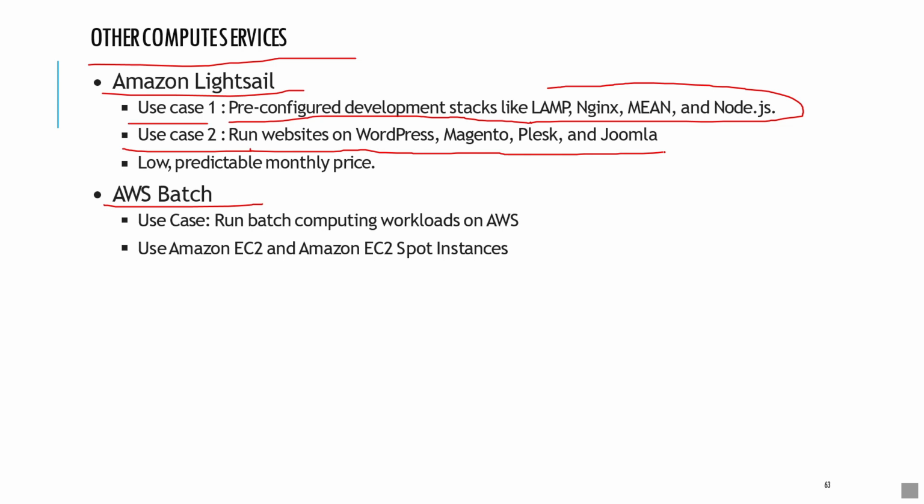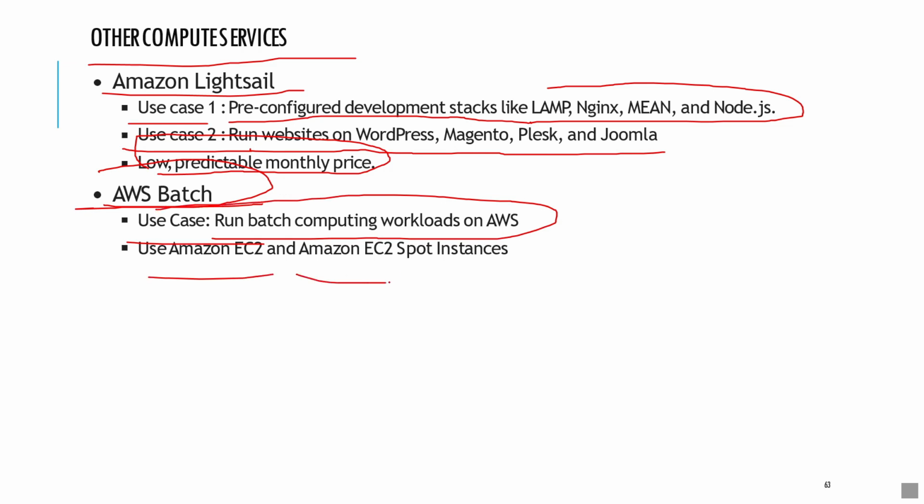The prices are very low and predictable monthly prices, very less when compared to other services. Next is AWS Batch. The use case is when we need to run our application computing workloads on AWS. So we use Amazon EC2 and Amazon Spot instances in order to run our application.